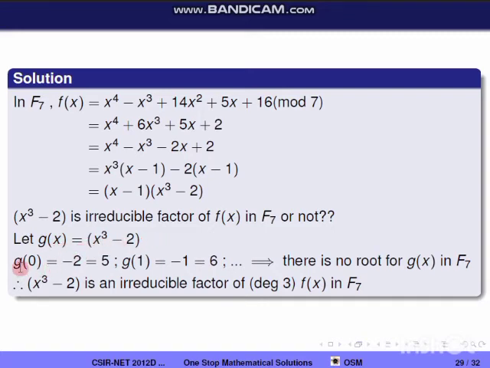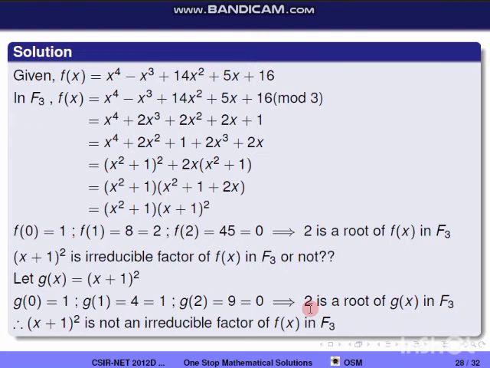So g of 0 is equal to minus 2, and minus 2 mod 7 is 5. g of 1 is equal to minus 1, and minus 1 mod 7 is 6. If we check like this, for all elements we are getting g of x to be non-zero. Therefore there is no root for g of x in F7. Therefore x cube minus 2 is an irreducible factor, essentially of degree 3, of f of x in F7.